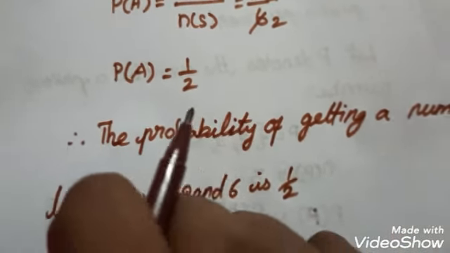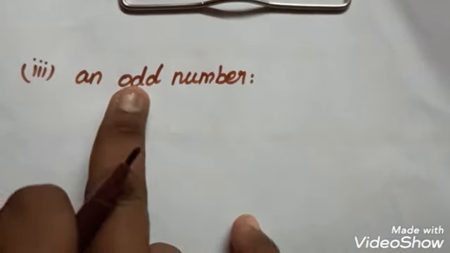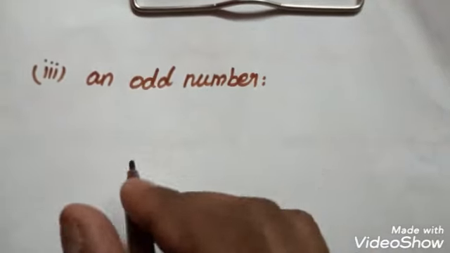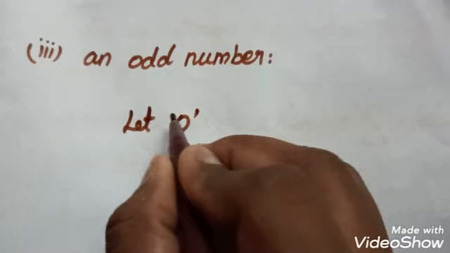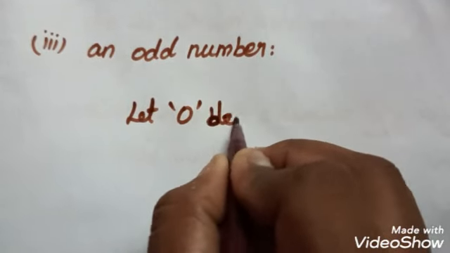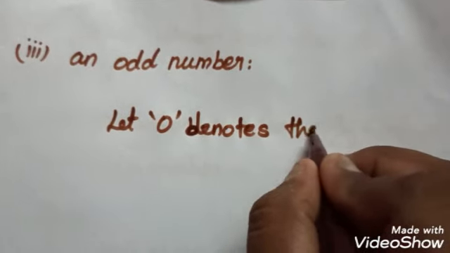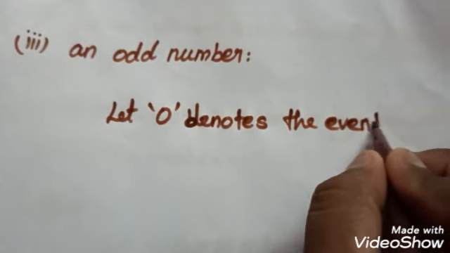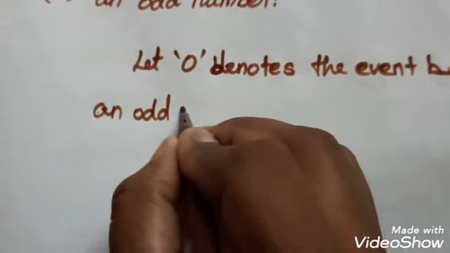Next we move on to the third one, an odd number. So the probability of getting an odd number. So here I take, let O denote the event B, an odd number.